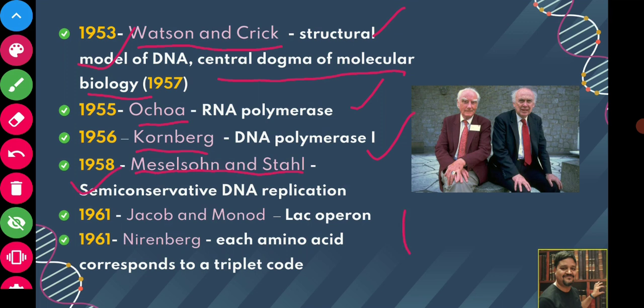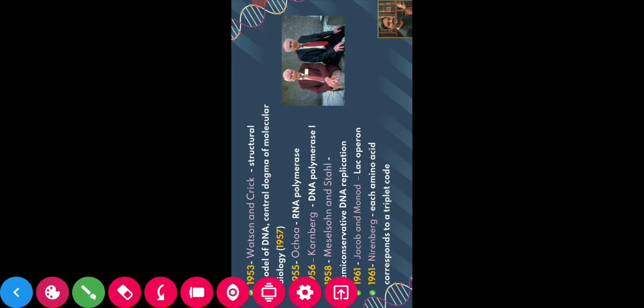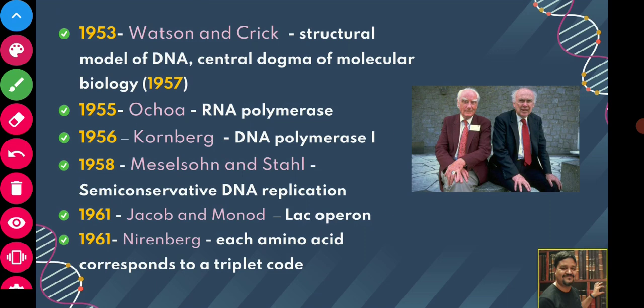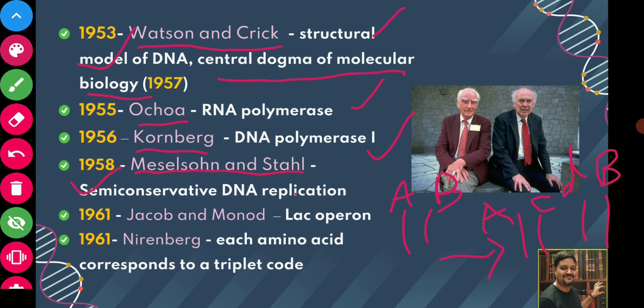Suppose this is the double stranded DNA, and the strands are named A and B. Now after replication, what will happen? Two molecules of DNA will be there, that means 4 strands. So this A will be the older one and this C will be the newly synthesized one. Here B will be the older one, whereas D will be the synthesized one.